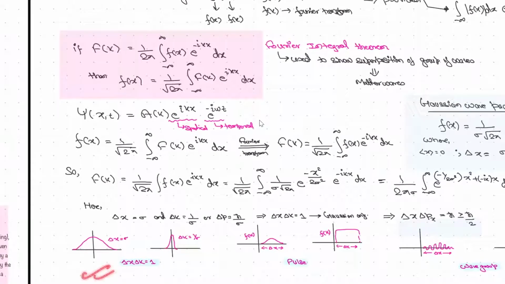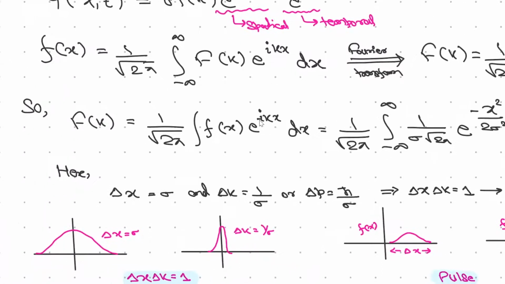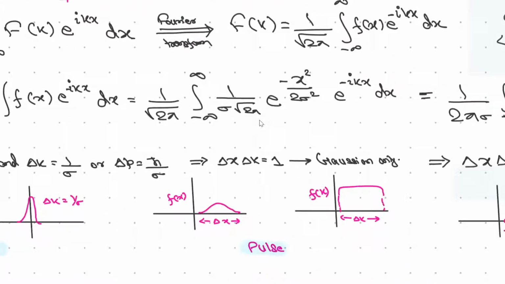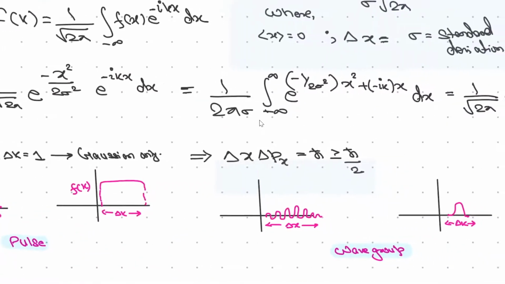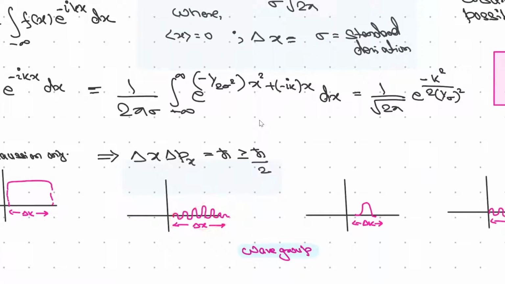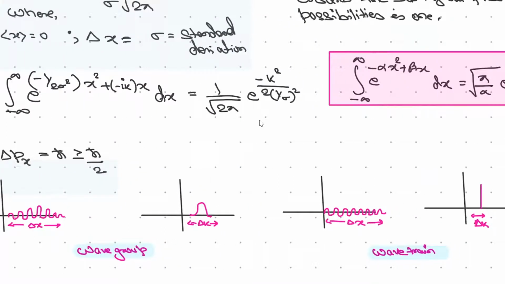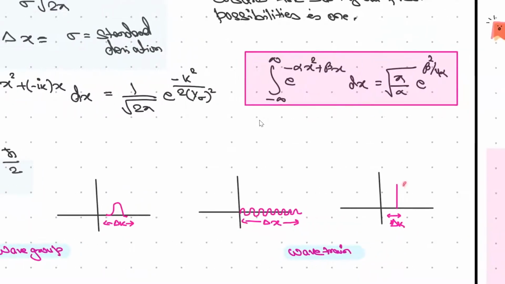Now these graphs are important. The more delta x is spread, the lesser will be delta k. Inverse, that is what canonical conjugate means. So if you have a pulse, delta x will be narrow like this, and delta k will be spread longer. If you have a wave group, that is delta x is spreading more, delta k will be spread less. If you have a wave train that goes on and on, if the wavelength corresponds to all the space, then delta k will have a single value, right?